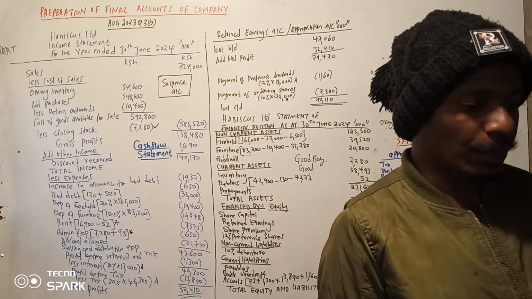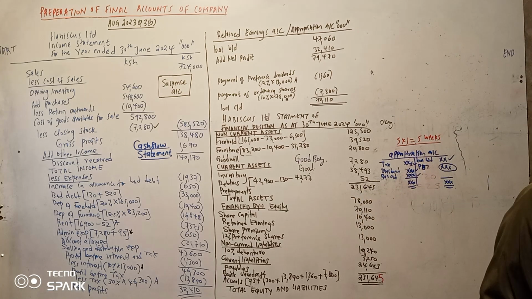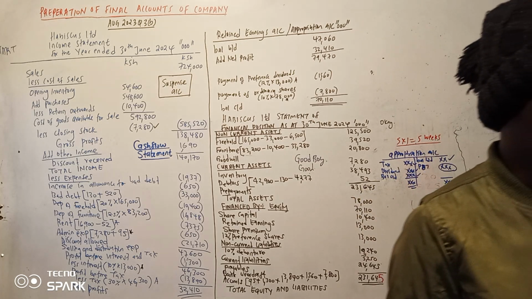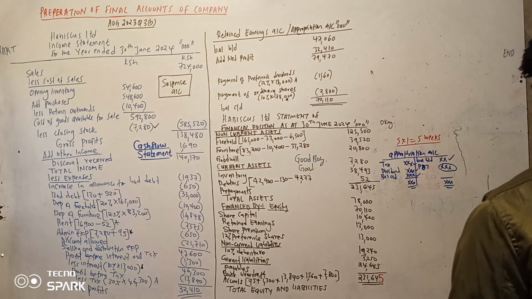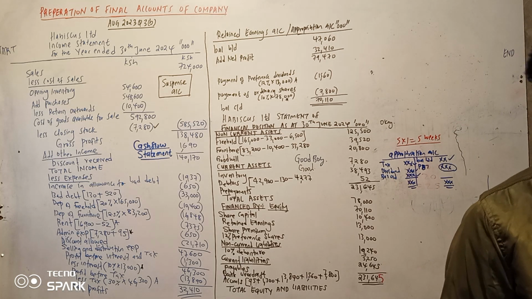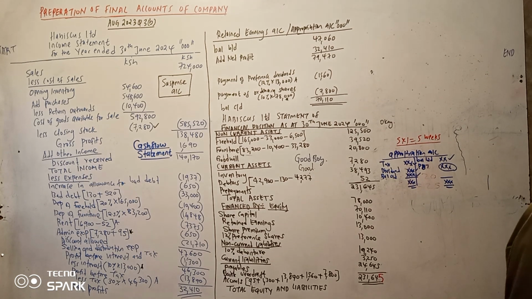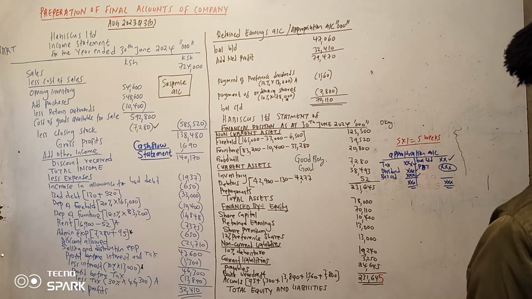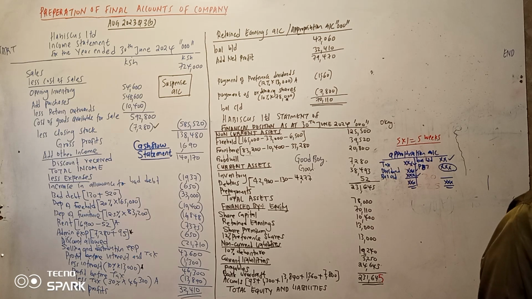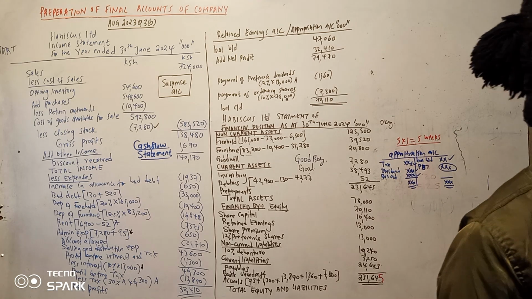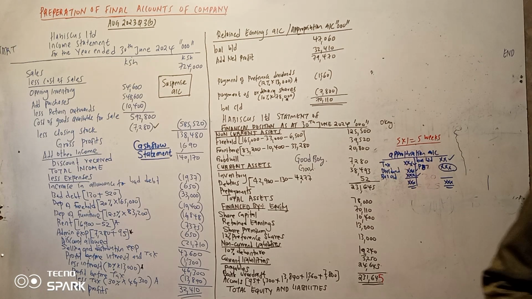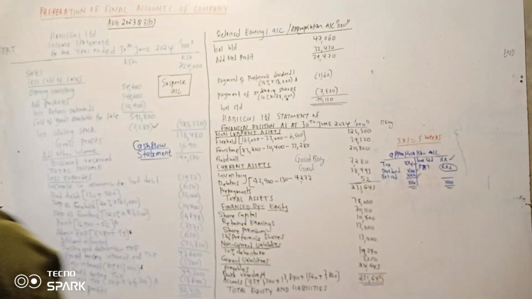Number one, we are to find the value of the closing inventory. Then the statement of profit or loss, and then the statement of financial position. So we start with the first one, the computation of inventory.